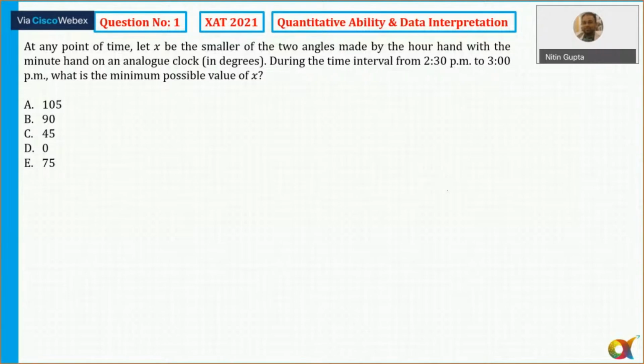So should we start now? Please tell me. All right, let's start here. Am I audible? Again, I'm asking if my voice is clear or not. You can all respond to me.